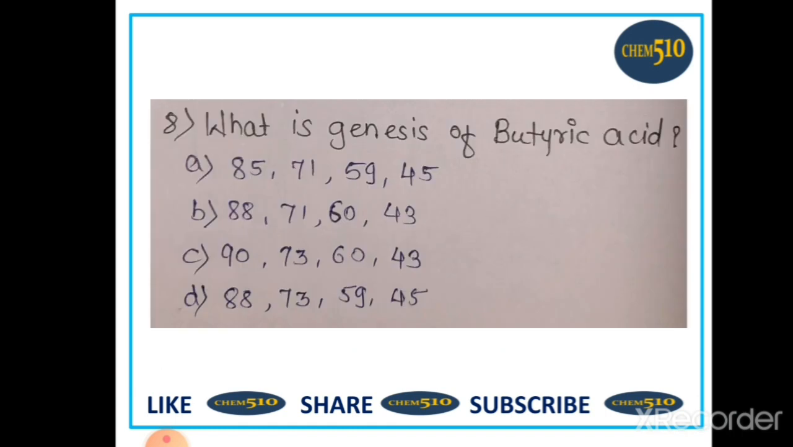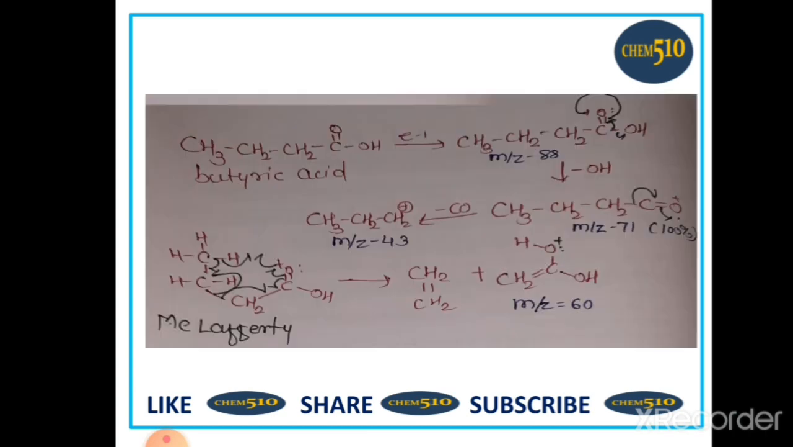8. What is the fragmentation of butyric acid? Four options are given: A 85, 71, 59, 45, B 88, 71, 60, 43, C 90, 73, 60, 43, and D 88, 73, 59, 45. So we will see the fragmentation of butyric acid.